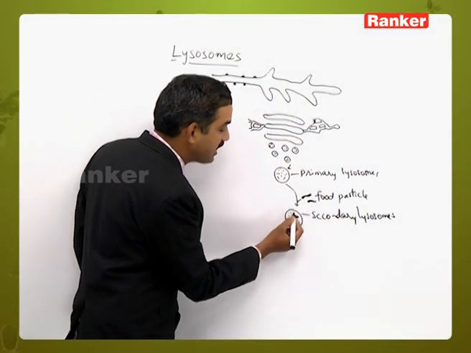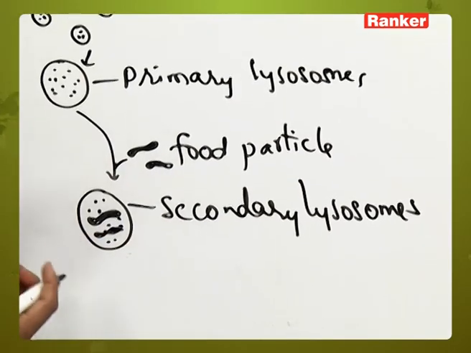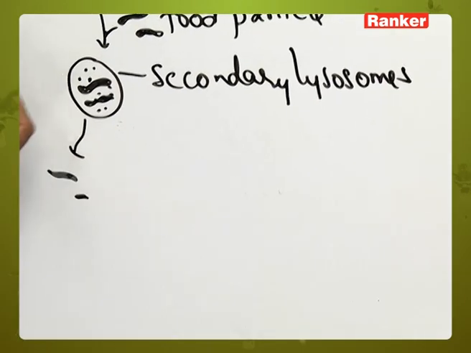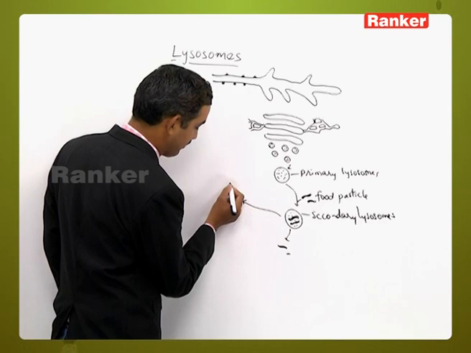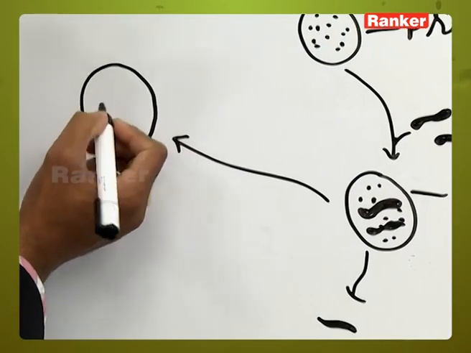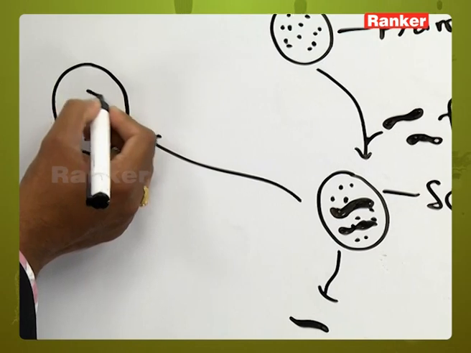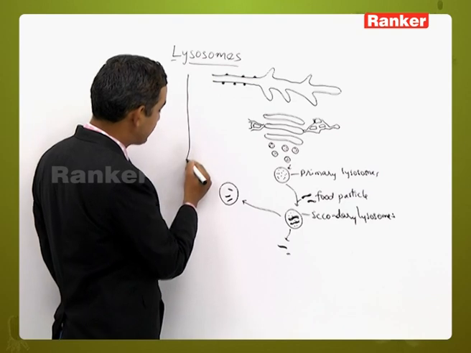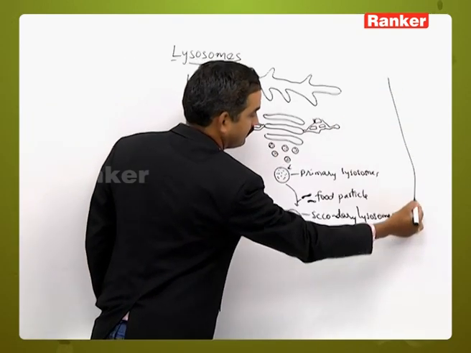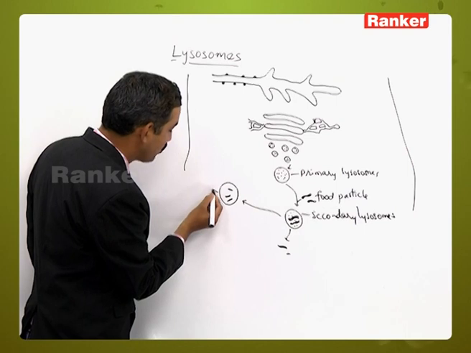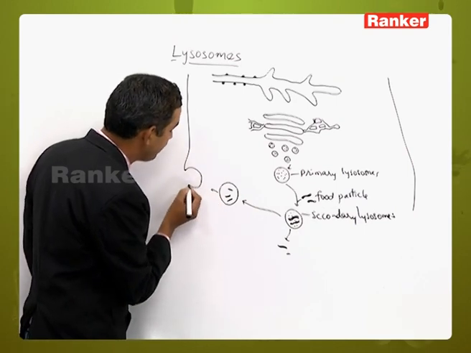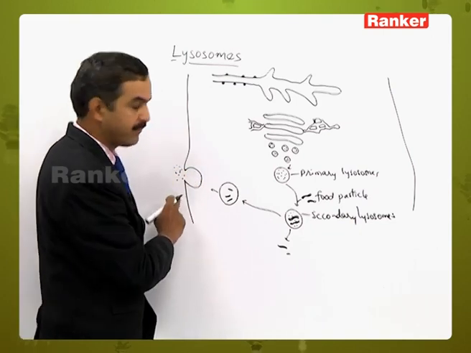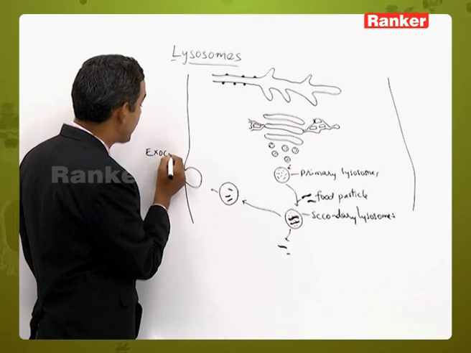That is, the activity of the hydrolytic enzymes will start inside, and the digested materials will be released outside, whereas the undigested structure, which is acting as a tertiary lysosome and contains the undigested material, will move towards the plasma membrane. Consider this as the plasma membrane. Here it comes towards the plasma membrane, where it dumps all these materials outside the cell. This process is called exocytosis.